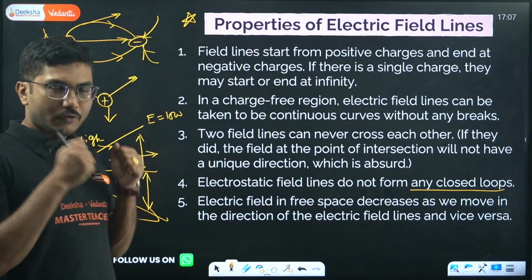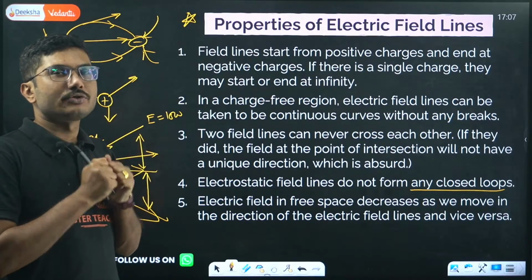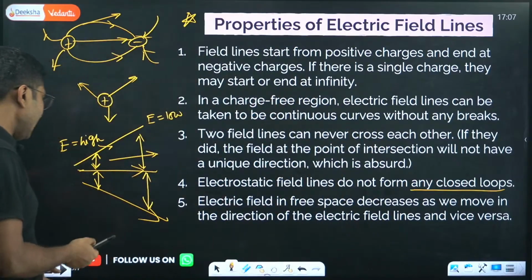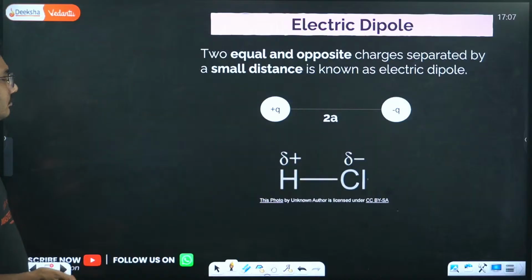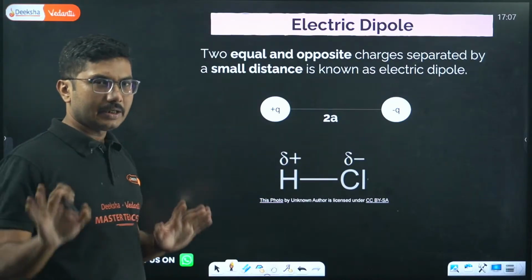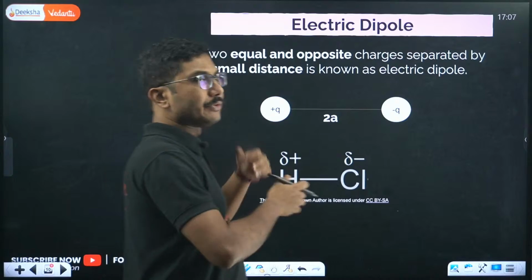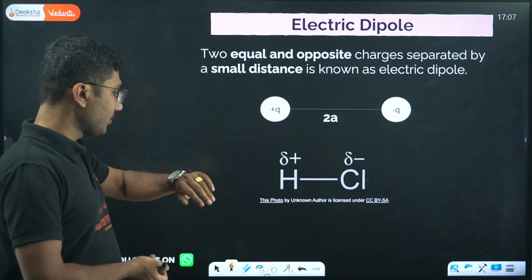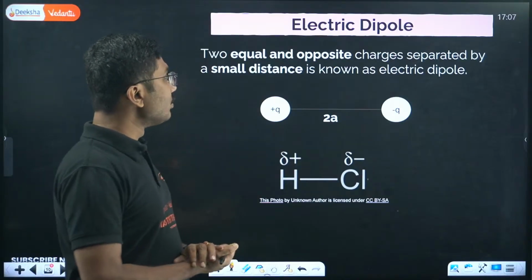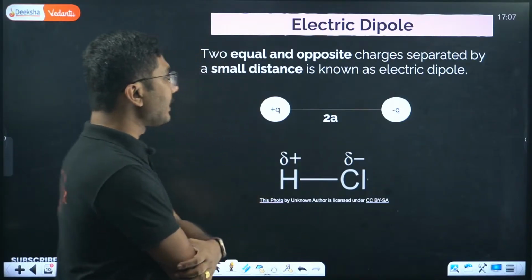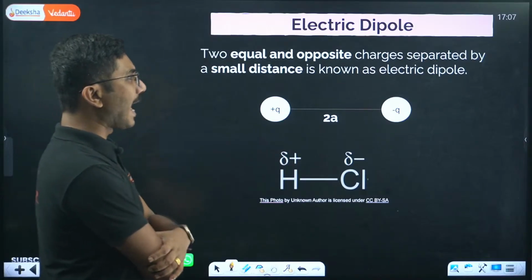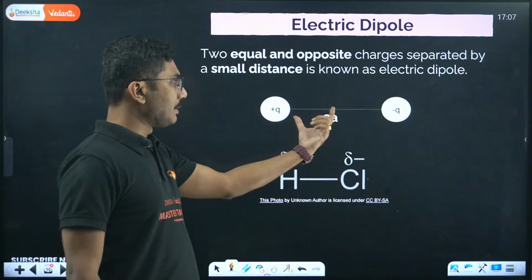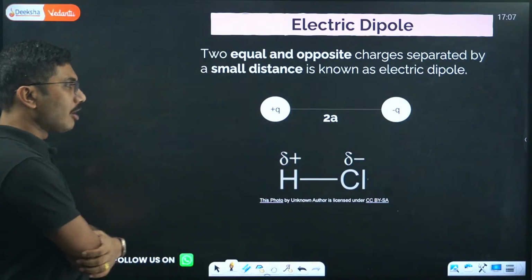If you stay close to someone, that means the bonding is strong. If you stay further from someone, the bonding is not that strong. Same thing for the electric field as well. Now electric field is done. Now we will move into electric dipole and discuss the electric field due to an electric dipole. Two equal and opposite charges separated by a small distance is known as an electric dipole.